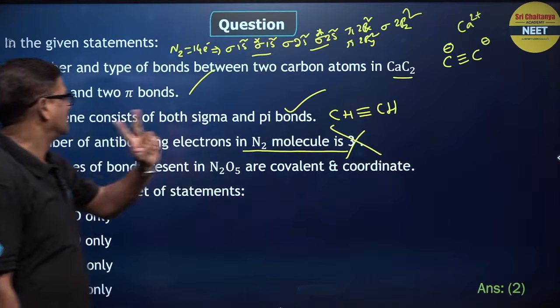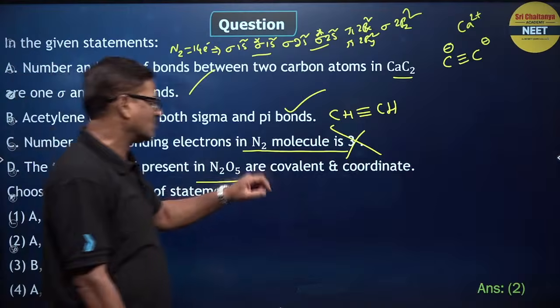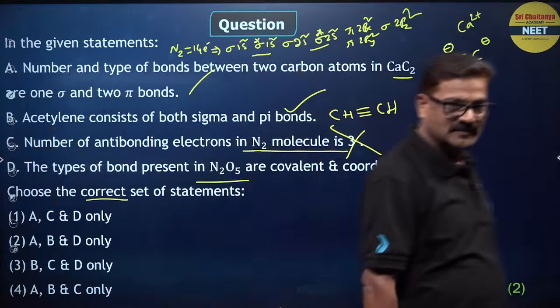Just 2 and 4 electrons are seen. This is wrong.